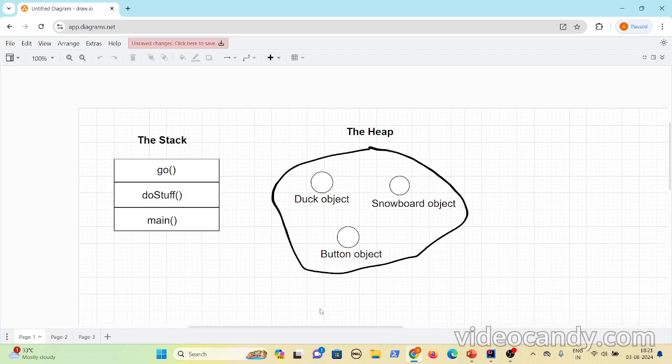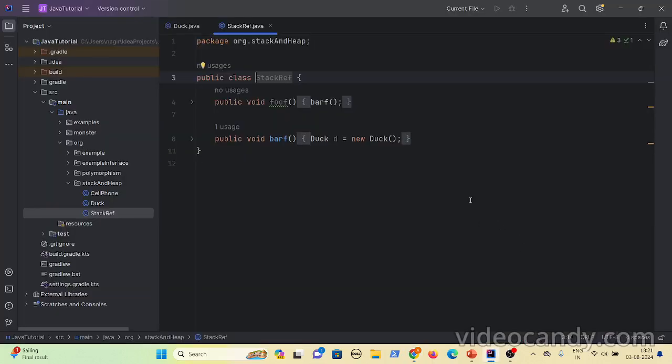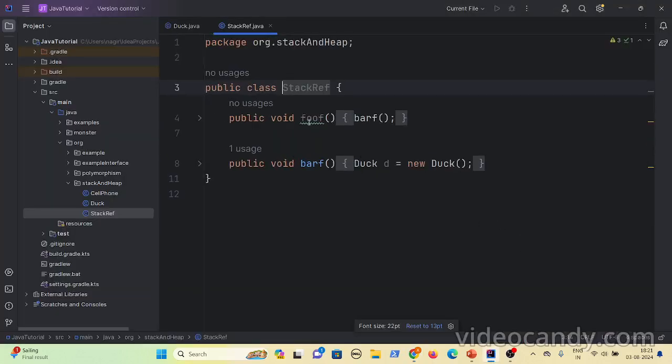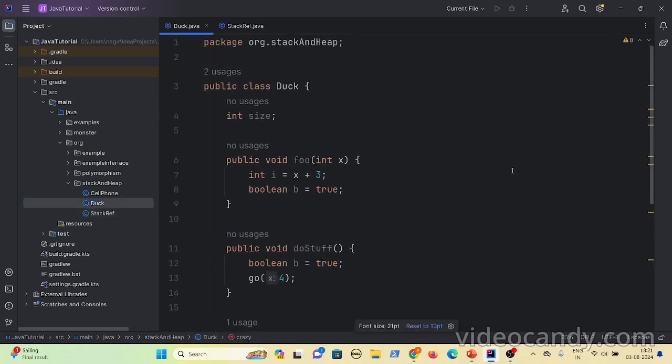Now, if you check a Java class, you have methods, you have instance variables, and then you have the local variables. Let me consider this. Here, int size is an instance variable, whereas the method parameters and the variables declared inside the method are called local variables. Even this method parameter is also a local variable.